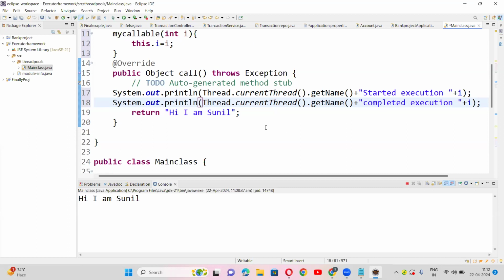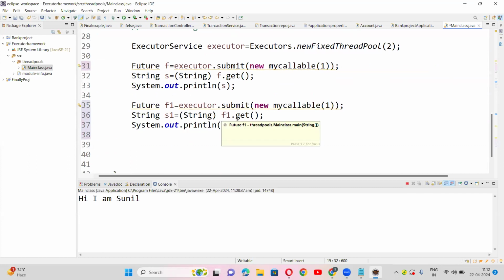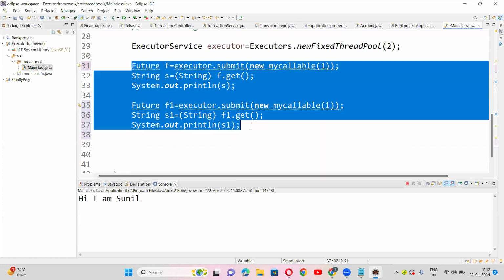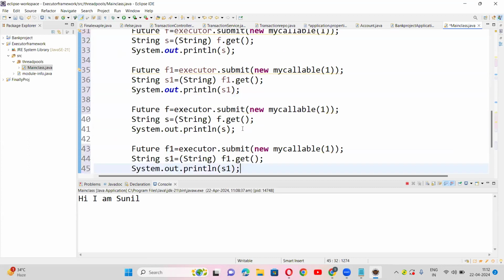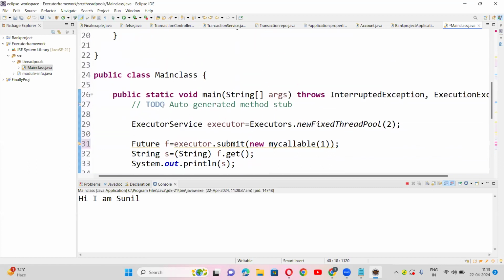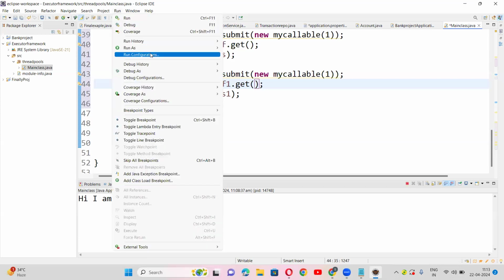Okay? See, that's the high mention. So suppose if you have 4 objects, two objects will execute parallelly. Okay, guys. F2, S2, okay? Yes, so S1, S2, F3, S3. Okay, that's it. Let us see.